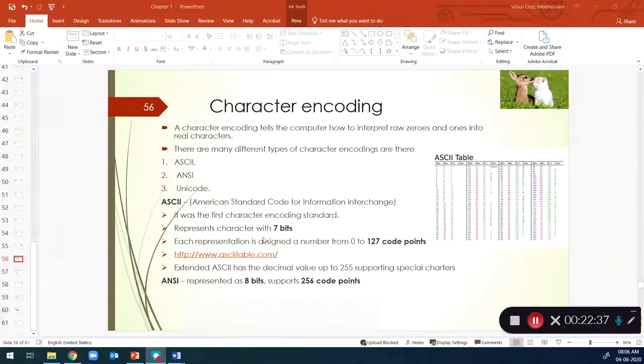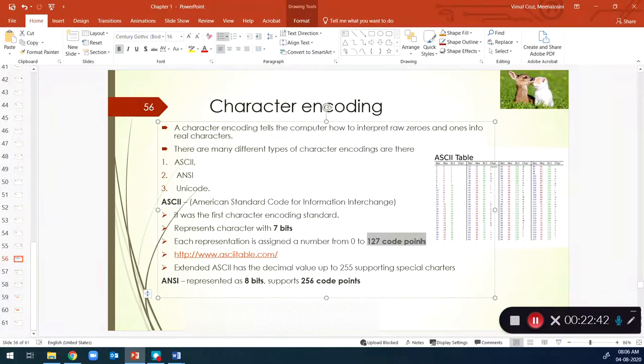ASCII uses 7 bits, 2 power 7, that is 127 characters, so it cannot specify anything more than that. You can see that it doesn't have anything to specify scientific notation.